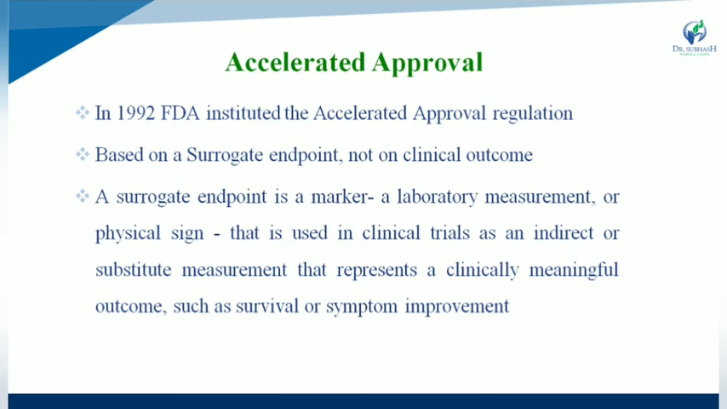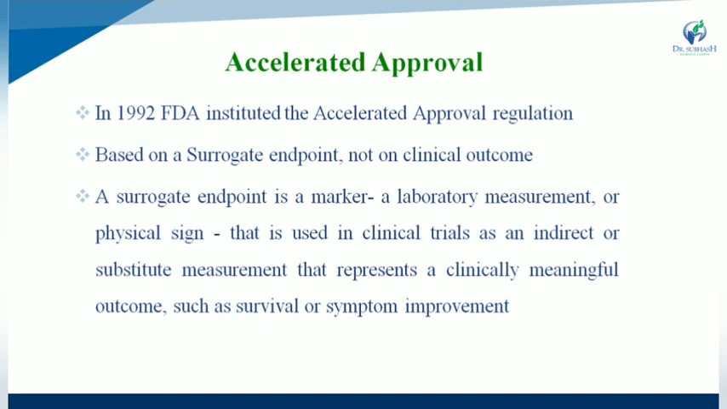Next one is accelerated approval. Second one is accelerated approval. In 1992, FDA instituted the accelerated approval regulation, and it is based on a surrogate endpoint, not on clinical outcome.